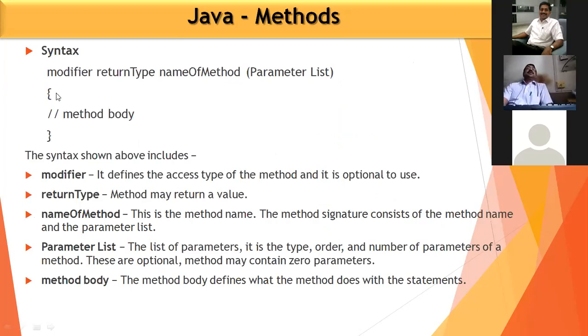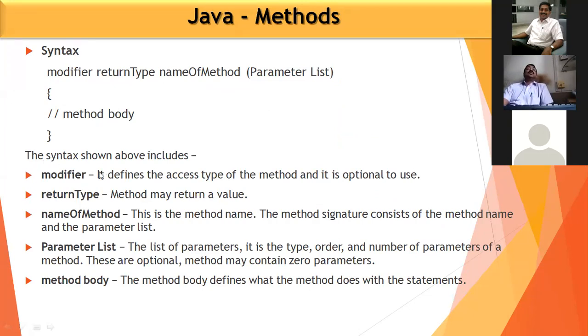See here, this is the syntax of the particular method we have seen. This is a modifier, public static. In the earlier slide, we have shown this modifier, public static. The return type is integer. The name of the method is specified, and the parameter list, that is integer A, comma integer B. And in the process, we can use the method body.